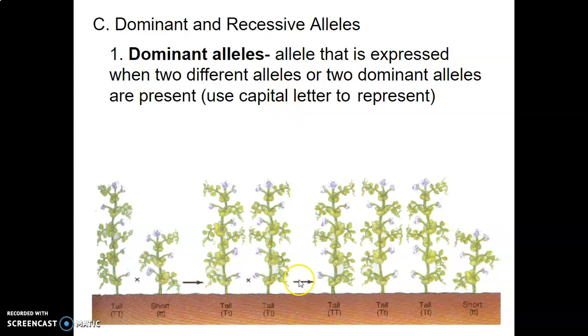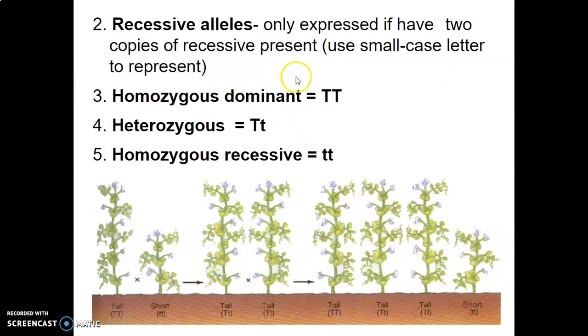Okay. When we write it in science, we use a capital letter. More on this in the next set of notes. A capital letter. Okay, just know that. Capital letter always means a dominant allele. A recessive allele is one that gets masked over. Okay, that's what I always think about.